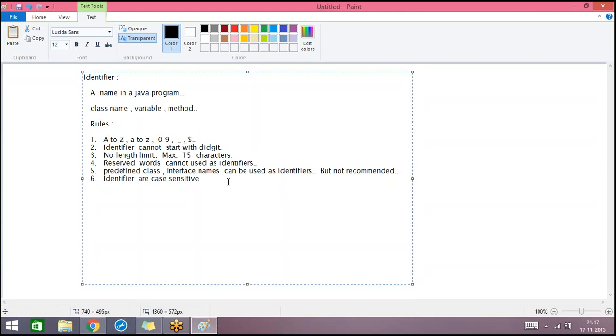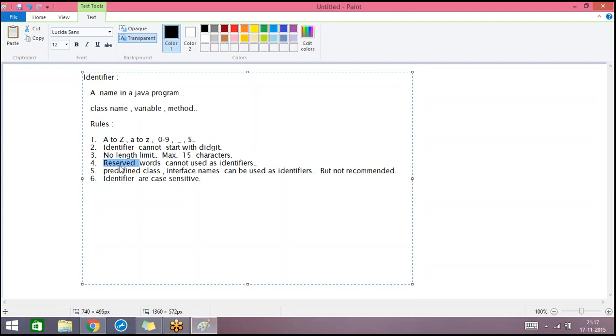Other than that, no other special symbols are allowed. And another one is that an identifier cannot start with a digit. And there is no length limit for declaring an identifier, but a maximum of 15 characters is recommended.